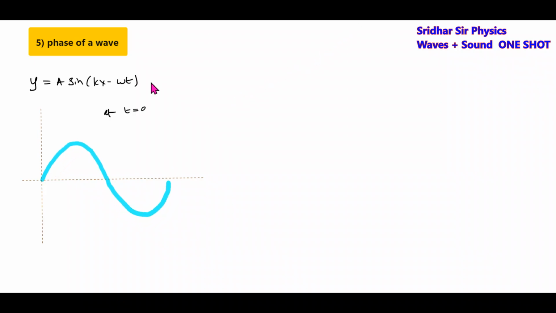Then we'll also differentiate this. This will become minus a omega cos(kx minus omega t). Then this is y, this is x, this is the x equal to 0 point. At t equals 0, put t equals 0, then it will have negative velocity. So this particular point will be moving in this direction, and these points on a row will be moving up.